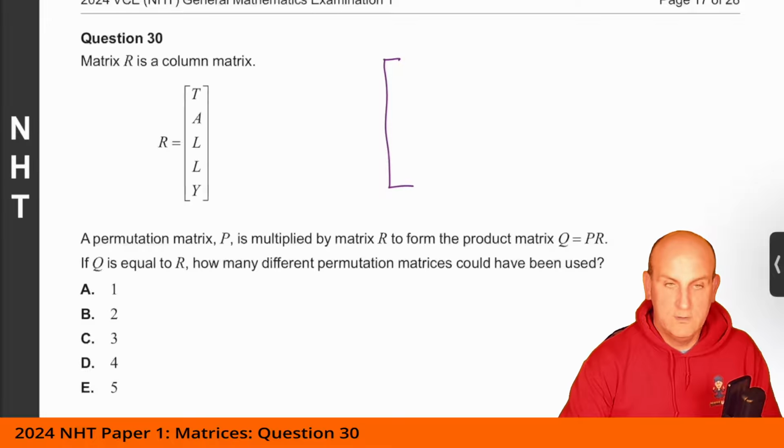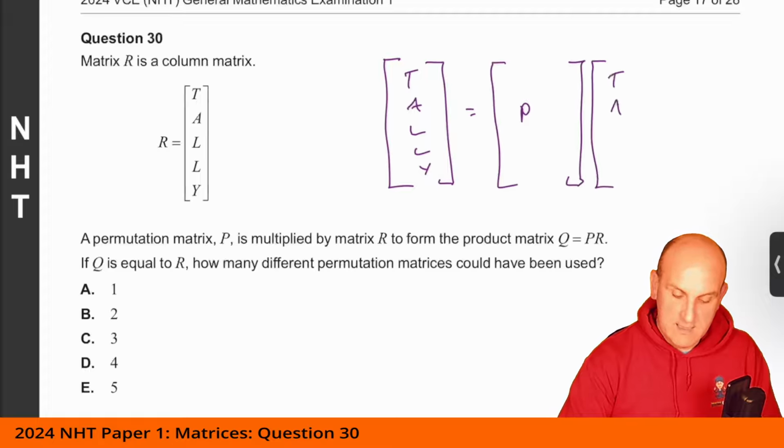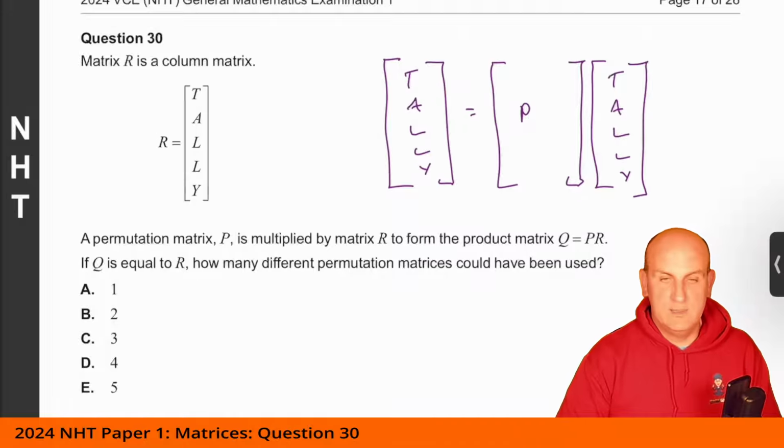So Q is going to be TALLY, which is equal to P, some permutation matrix, times TALLY. Well, in which case, what do we got here? So how many permutation matrices could be used? One. Excuse me. Well, really, no.